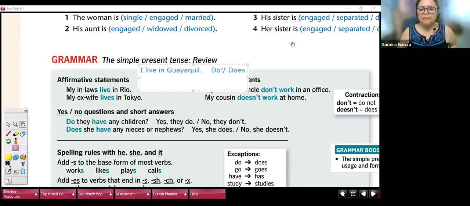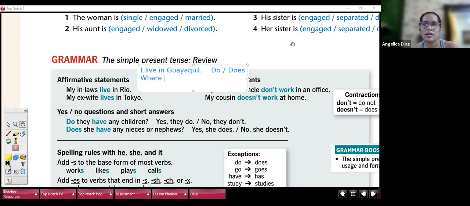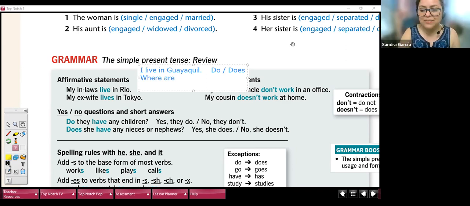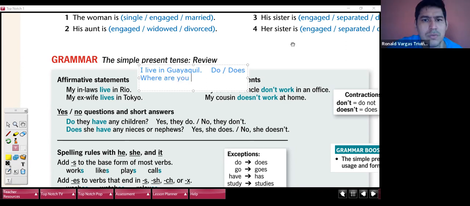So, could you tell me what's the question for this? How do I ask, ¿dónde vives? What is the correct question for this? Where are you from? No, ¿en dónde vives? Where do you live? You live. Very good.